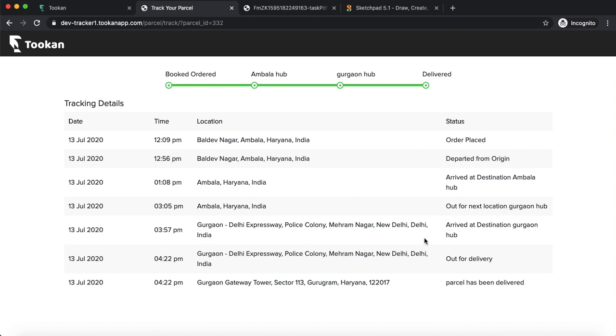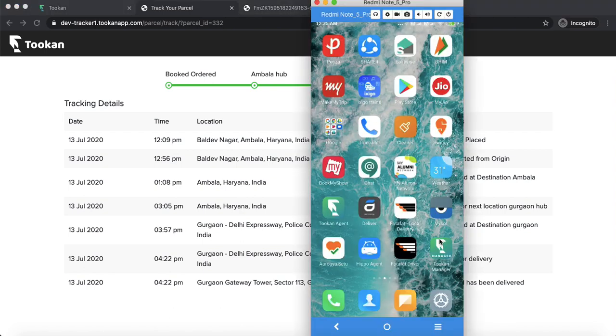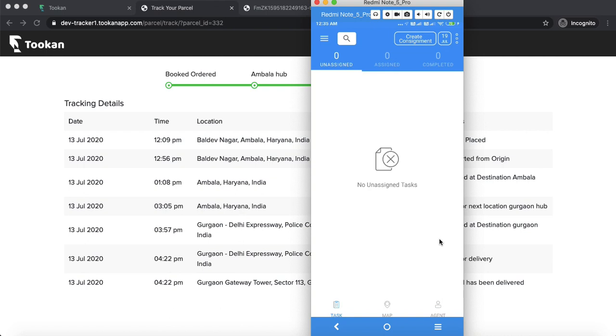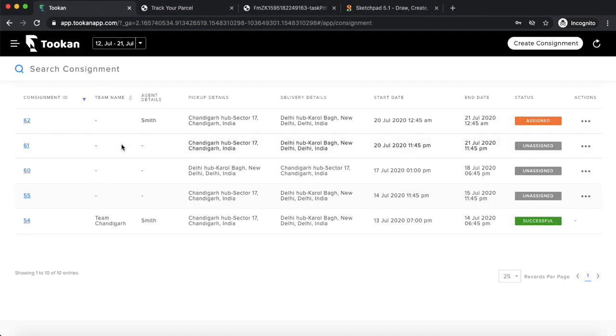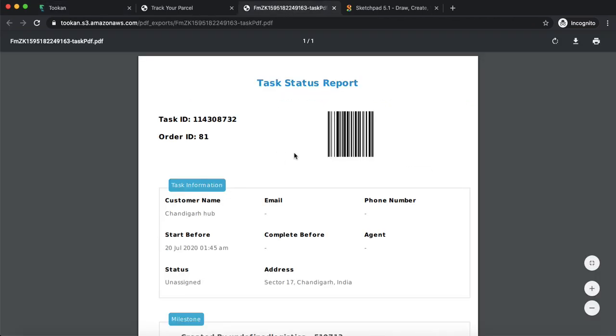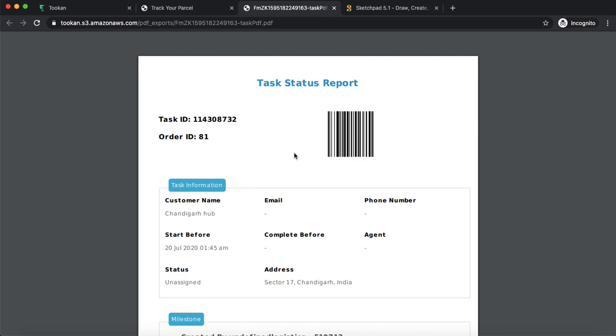Let me just show it to you. They have this manager app, same as before. All those features which are there on the dashboard, which you saw, like consignment, parcel and everything, are there on the manager app itself. Besides that, there is an additional feature called scan and assign, scan and add. Whenever an order is received at the hub, they'll just scan the barcode. Every task has a barcode associated with it, which is pasted on the parcel, and whenever the manager scans that barcode, they get the task details on their app screen.